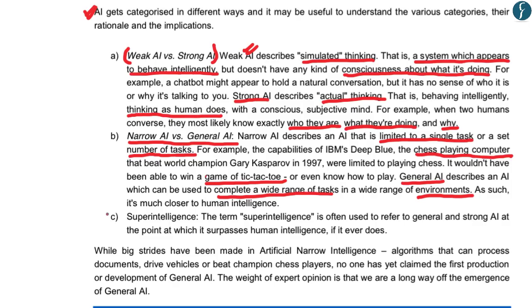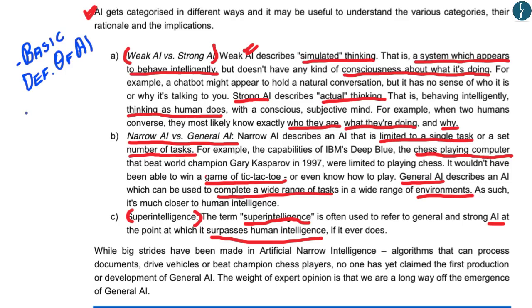The third categorization is of superintelligence, a prospective form of artificial intelligence which might happen in the future, and it generally refers to a strong artificial intelligence which would surpass human intelligence.